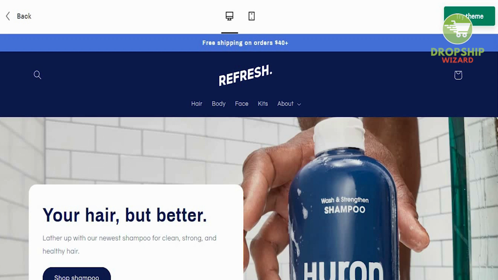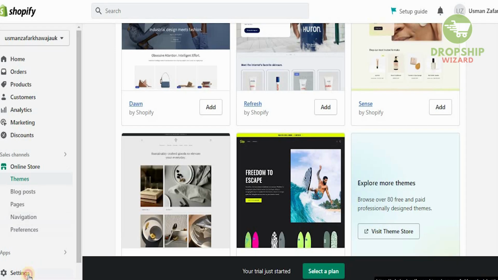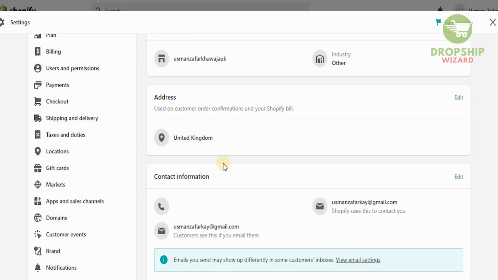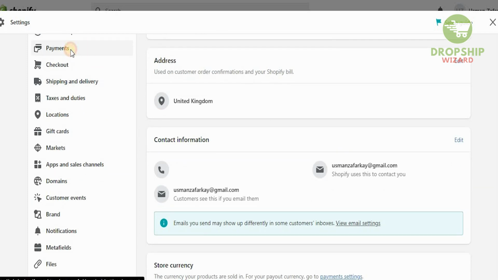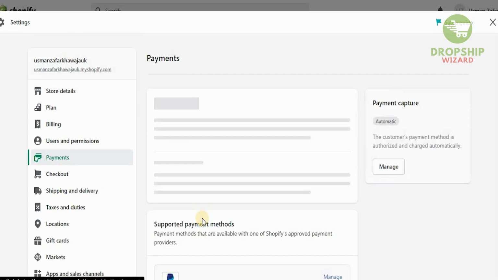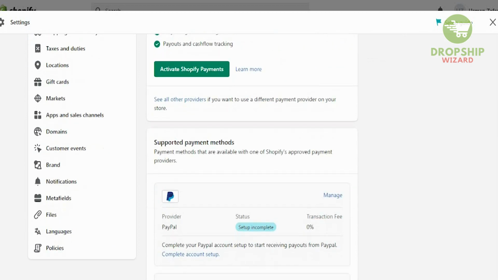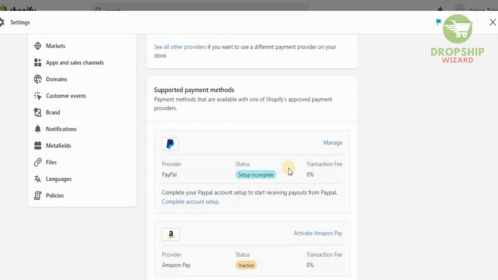Now, once you've done it, I want you to head back and check the most important element, which is the settings. Once you click on settings, there are two things that you have to keep in mind. The first one is obviously the address, which is going to be in the UK. After that, you have to click on payments. Once you do that, you've got to make sure that you activate Shopify Payments to get a competitive credit card rate, better checkout conversions, easy chargeback management, and payout and cash flow tracking. You can also easily connect your PayPal.